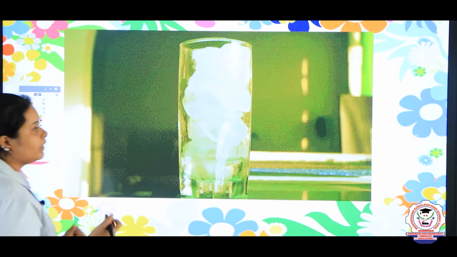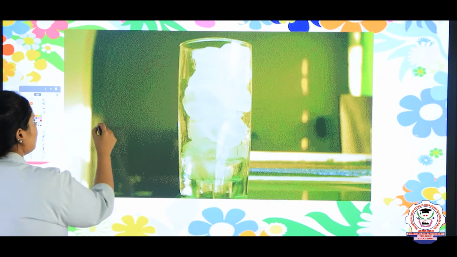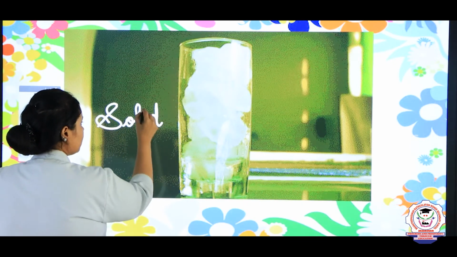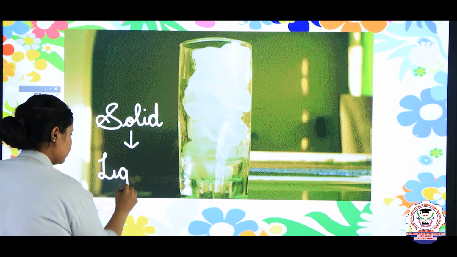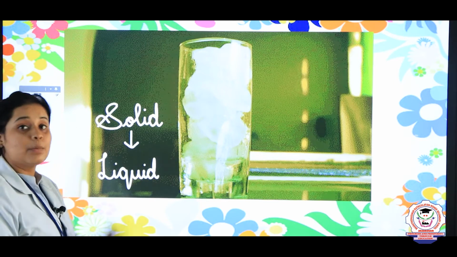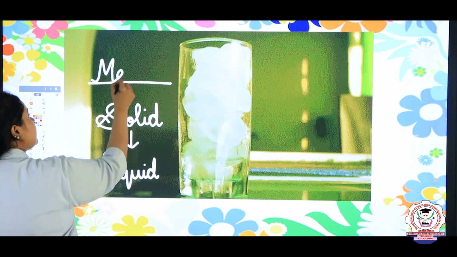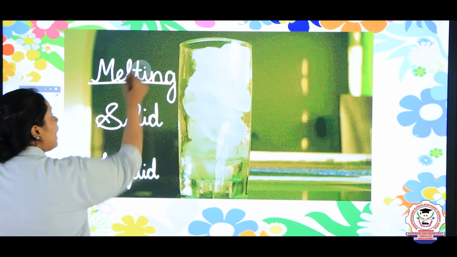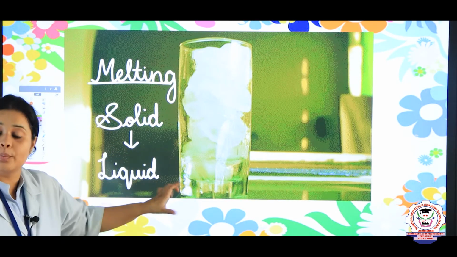So here we can write, children, that solid into liquid, and this process is known as melting.